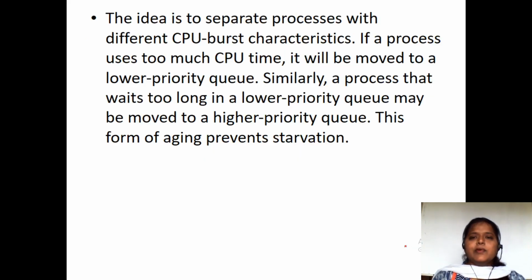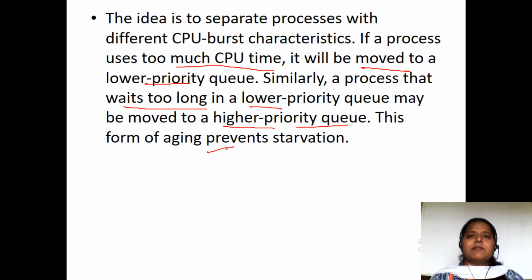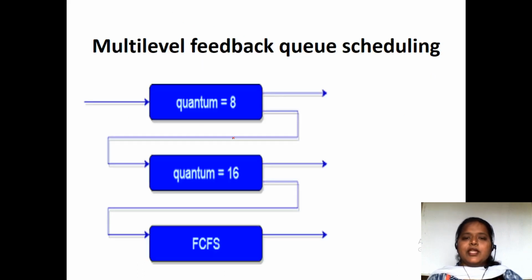So the problem of starvation can be overcome by the concept of aging. That is how it works in feedback queue scheduling. Here the idea is to separate the processes by CPU burst times. If a process uses too much CPU time, it will be moved to a lower priority. Similarly, a process that waits too long in a lower priority queue will be moved to a higher priority. This aging prevents starvation. This is the basic idea of multi-level feedback queue scheduling.